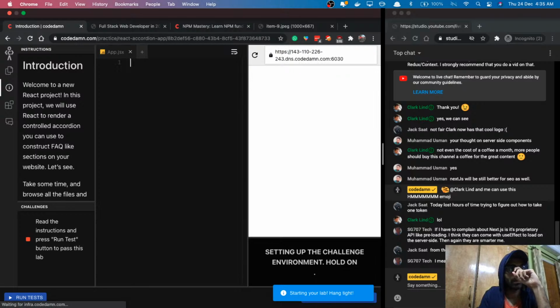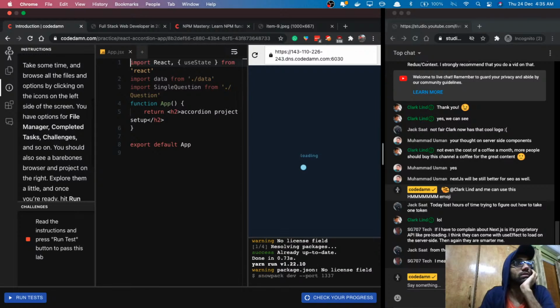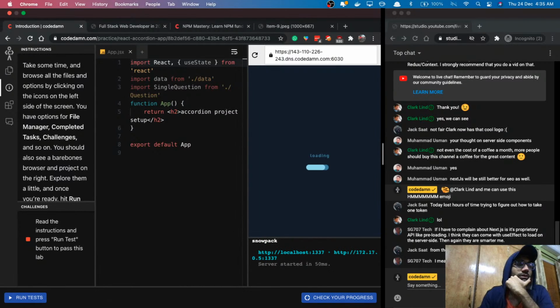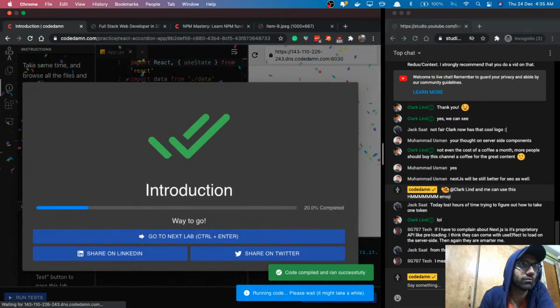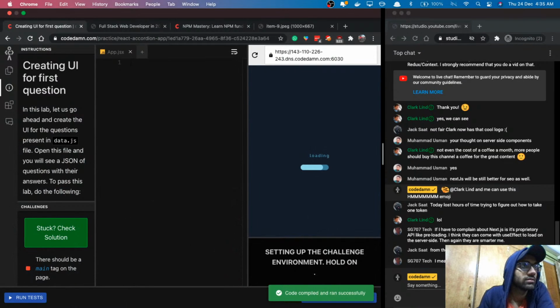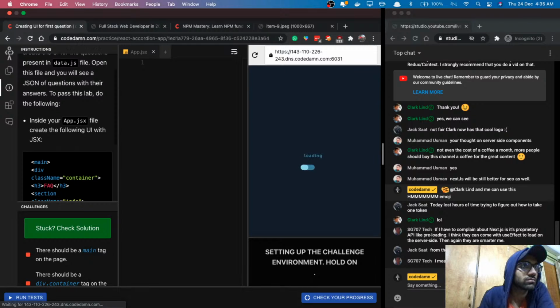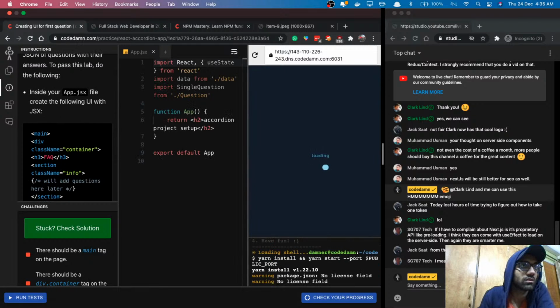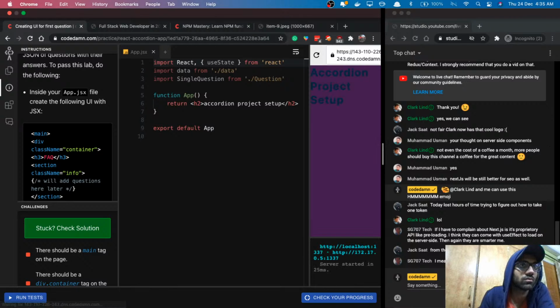In this one, again, it starts with a very simple thing. We just have to take a look at the code and press the run test button. You can technically wait for the preview, but why not? Let's just go ahead and start this. So, creating UI for the first question. We are a little less on space. Let's see if we can do something. No, it won't compress more than that. Anyway, let's just go ahead and live with this.